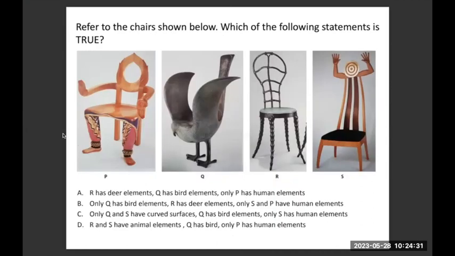Here you are given 4 different kinds of chairs. You have to find which of the following statements are true. In this case, there is a possibility that one or more options are correct. It can be one option, or it can be more than one.